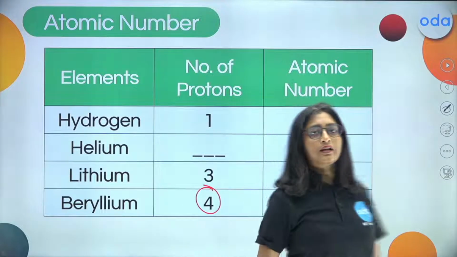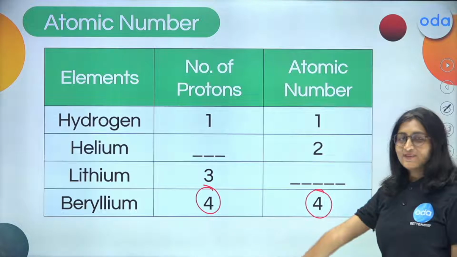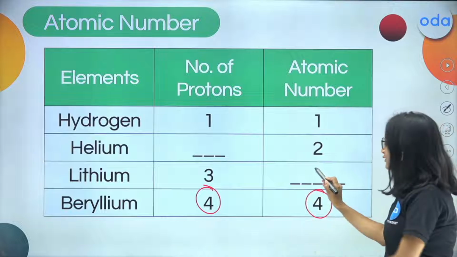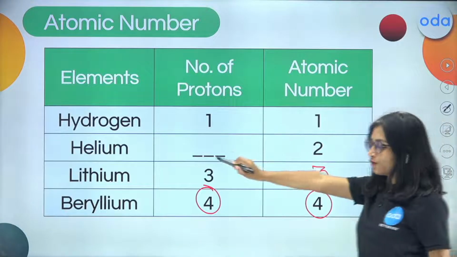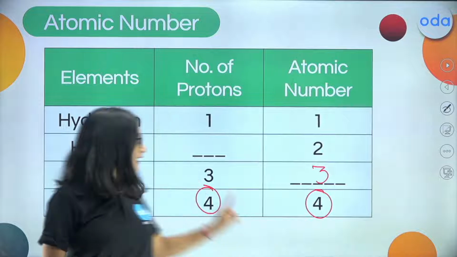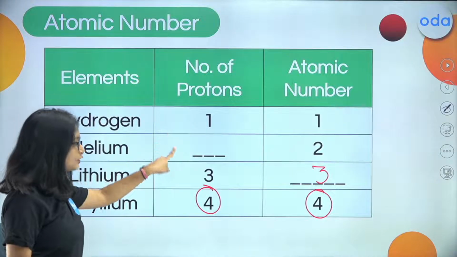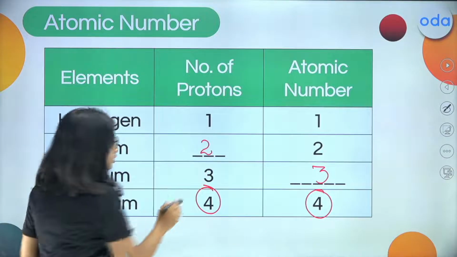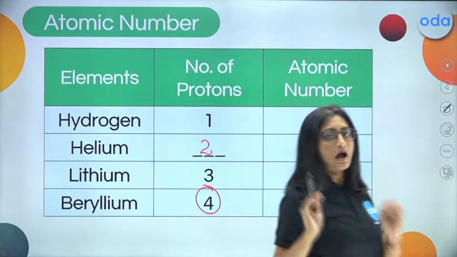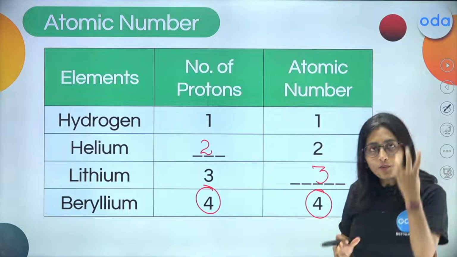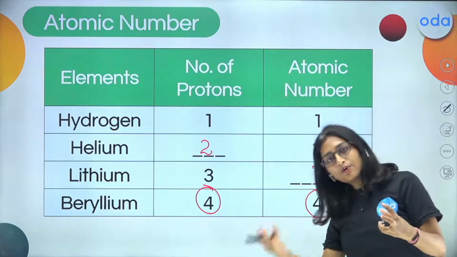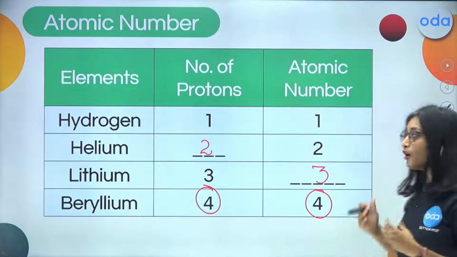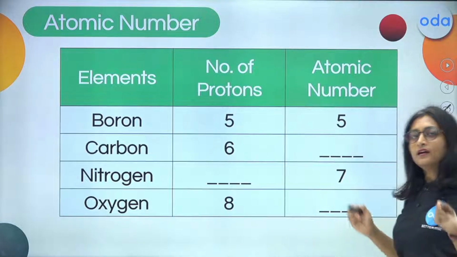Now, when I ask you to fill in this blank, in case of lithium, we have the number of protons, that is 3. So what shall I fill here? That's going to be 3. Same way, go for helium. There the number of protons is 2, and so that's the atomic number. So we are going to fill it as 2. Have you got now how to take out the atomic number? If the atomic number is given, you can find the number of protons. If the number of protons is given, you can find the atomic number. So you have got the association between the two.